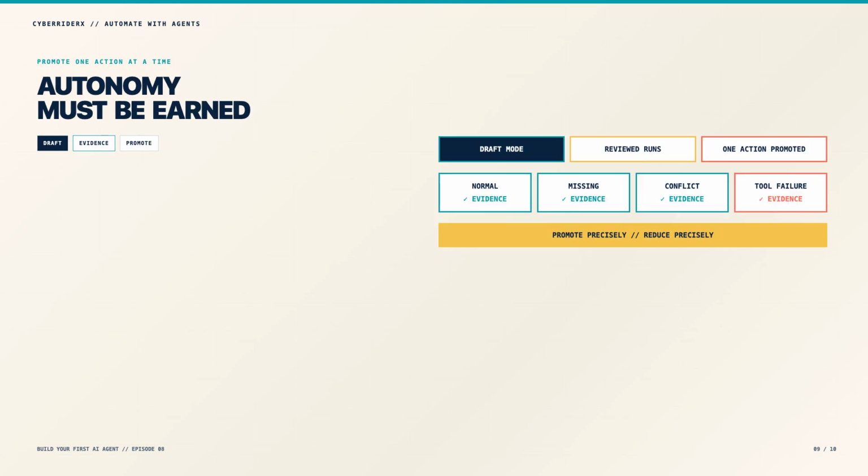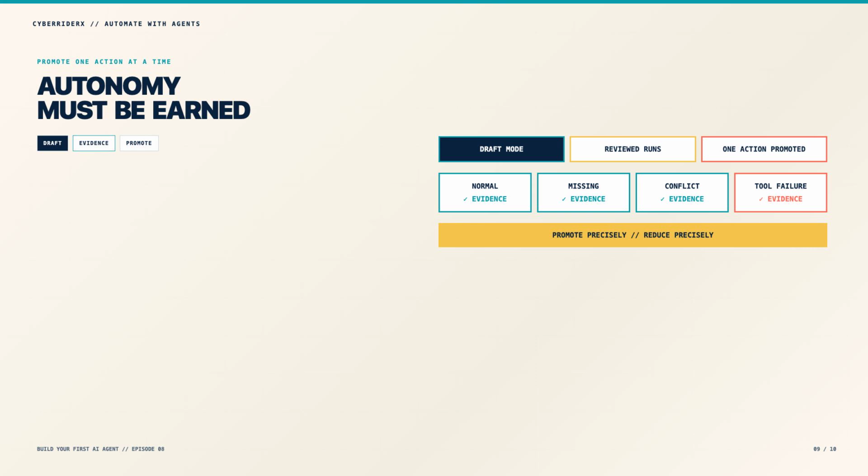Start with less autonomy than you expect to need. Run the agent in draft mode and collect real examples. Review normal cases, missing information, conflicts, and failed tool calls. Promote one action only after its behavior is repeatable and measurable.